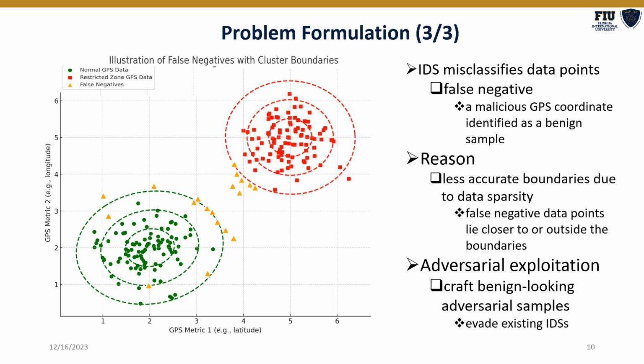Similarly, this is the case for false negatives, which means an attack that was classified as normal. Again, just because the boundaries are not accurate and the data is not complete, the IDS fails to classify the point correctly. This vulnerability can be exploited by an attacker who can craft benign-looking adversarial samples to fool the IDS and yet still carry out the objective of GPS spoofing as illustrated above.